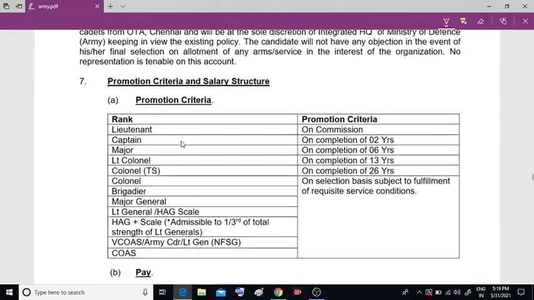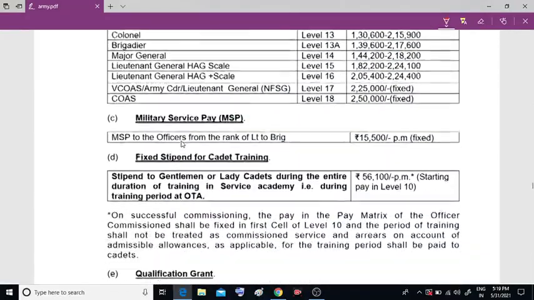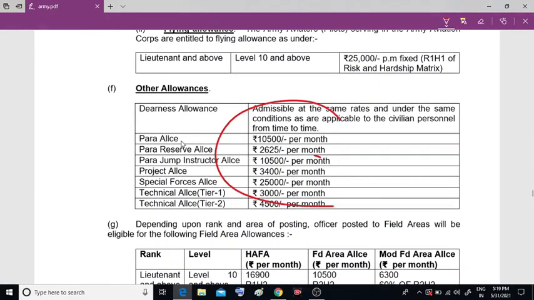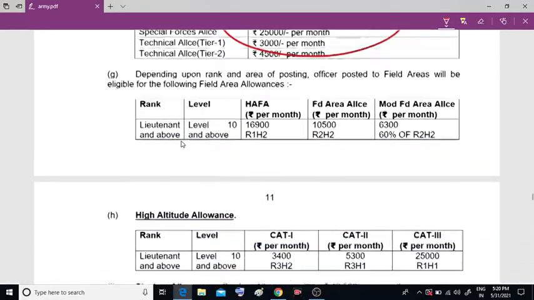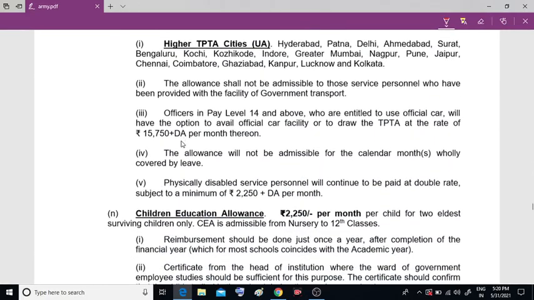Next, promotion criteria. This is not important. Let me check the important part. That is the qualification, other allowances. These are all allowances they will give, depending upon the different vacancies. Now important point. Let me wait.